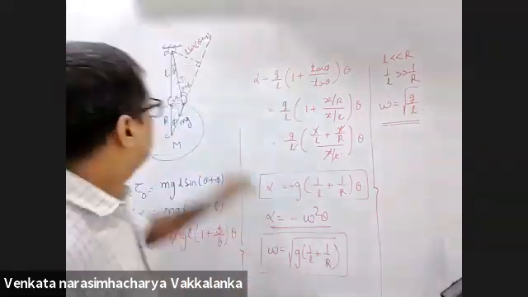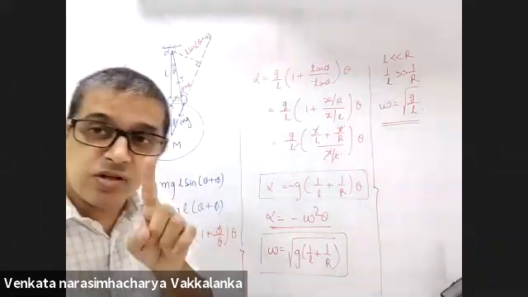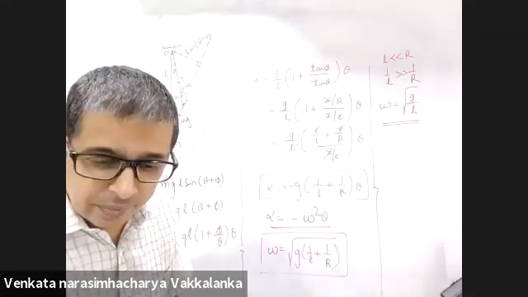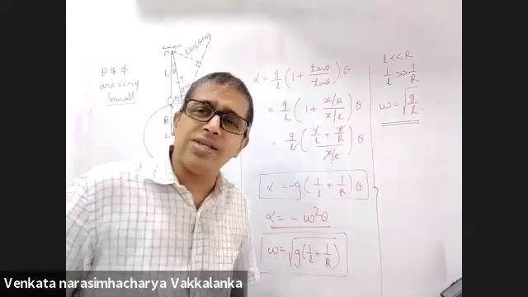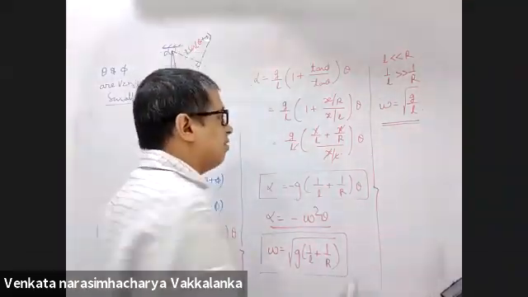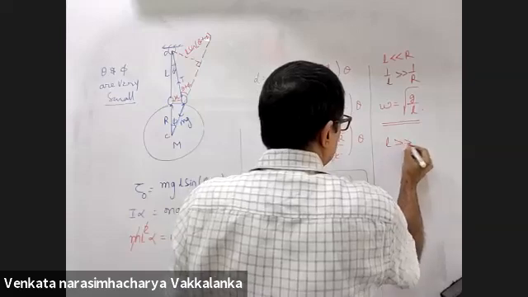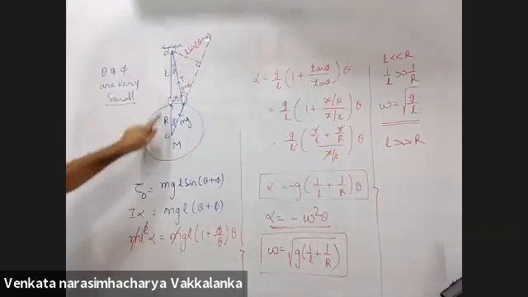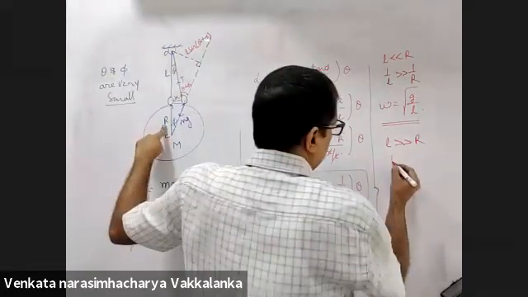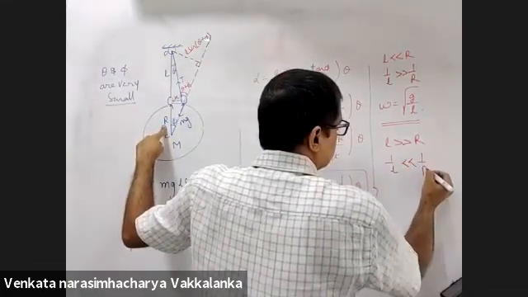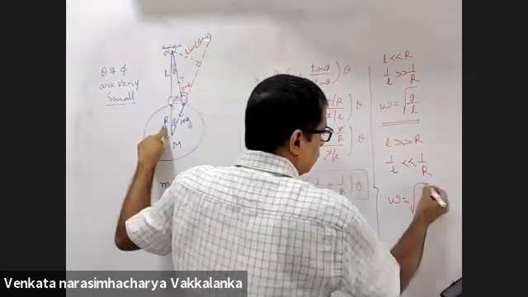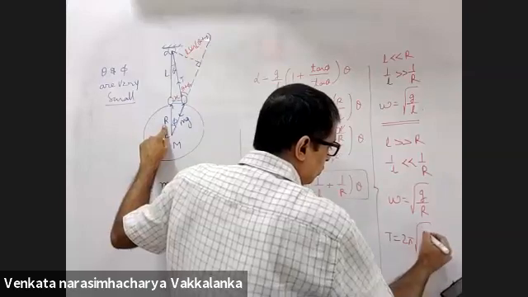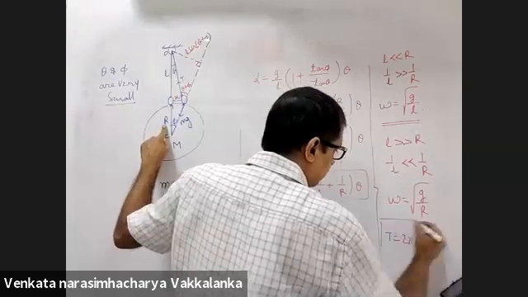Today, your peg is lying in a neighboring galaxy. Different galaxy. What is the name of our neighboring galaxy? Andromeda. So L is much larger than R. 1 by L is much lesser than 1 by R. Omega is under root g by R. Time period is 2 pi under root R by g.